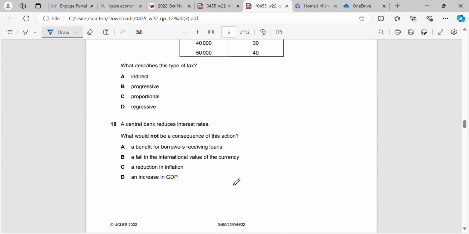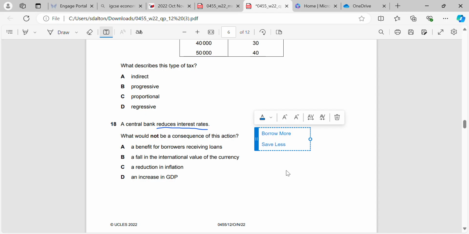Okay, where am I? Oh, 18, yeah. Okay, a central bank reduces interest rates. What would not be a consequence of this action? So remember, what happens when we reduce interest rates? People borrow more and save less, because they're getting less money from the bank for keeping their money in the bank, and they're getting a smaller rate of money they have to pay back to the bank so they can borrow more.